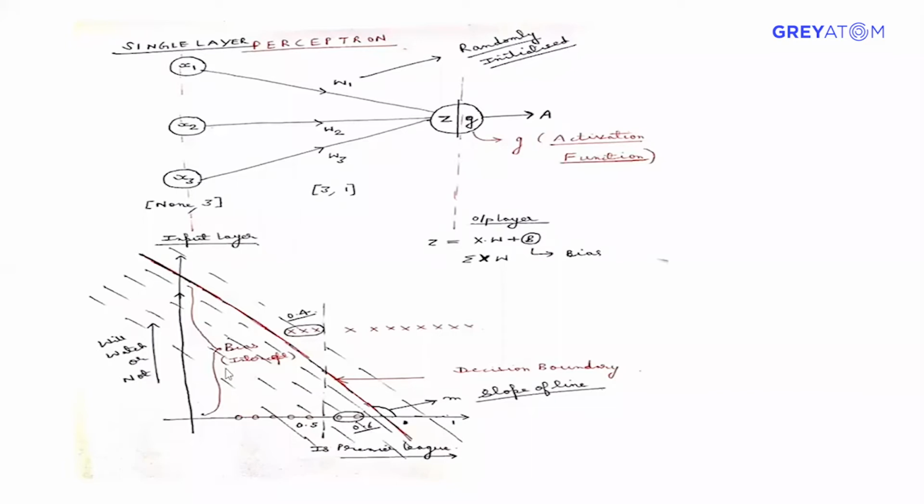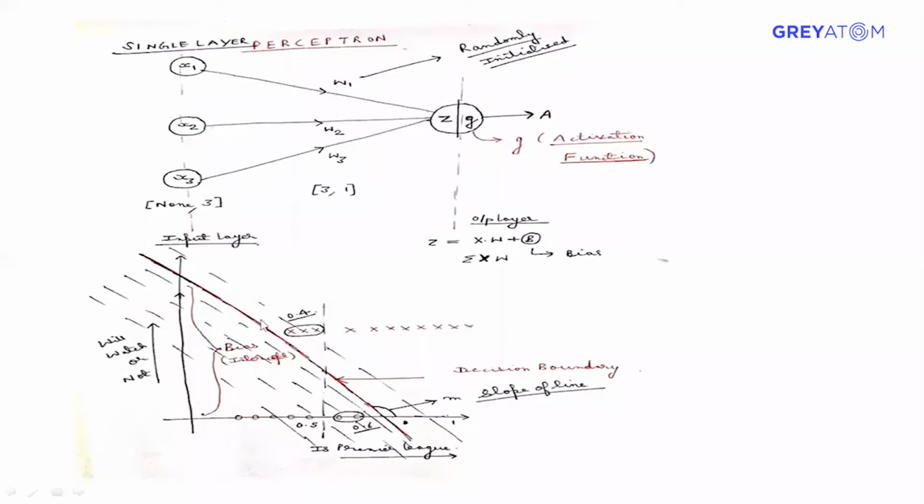What is the bias of a line? Bias is nothing but an intercept, which is shown here. When we put x equal to 0, whatever value comes is called the intercept. Because of this population, instead of drawing the straight line from here, we have to draw this line over here. So our equation of the line changes.